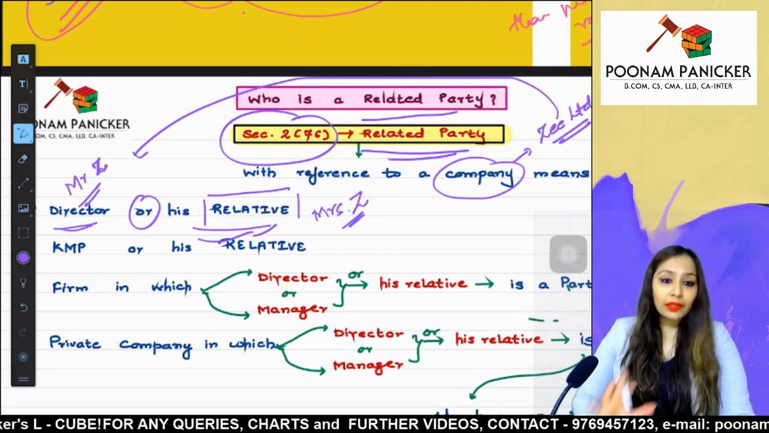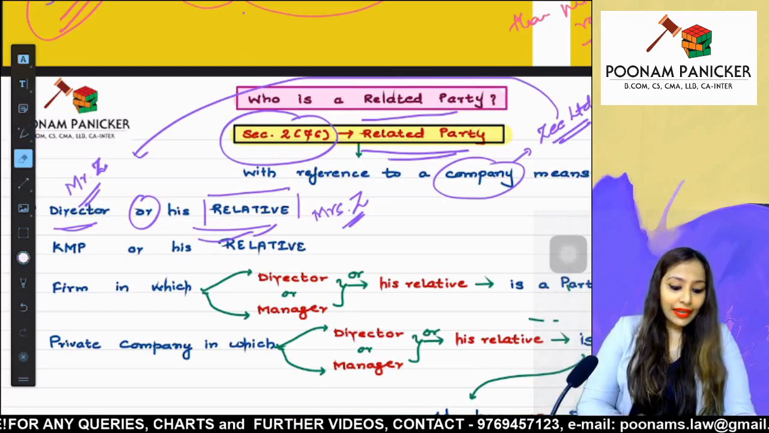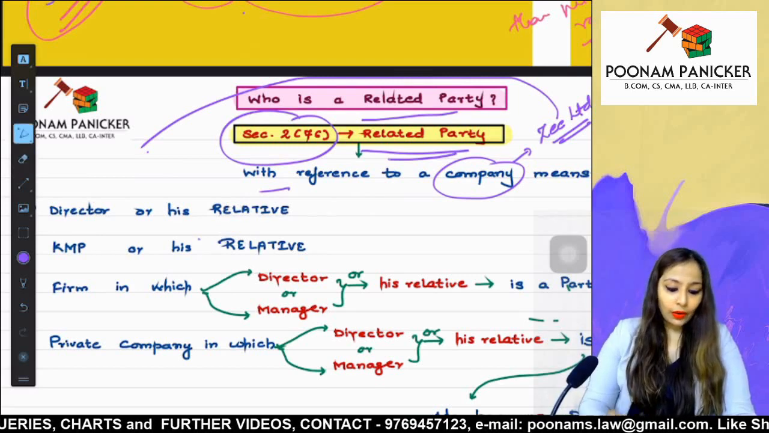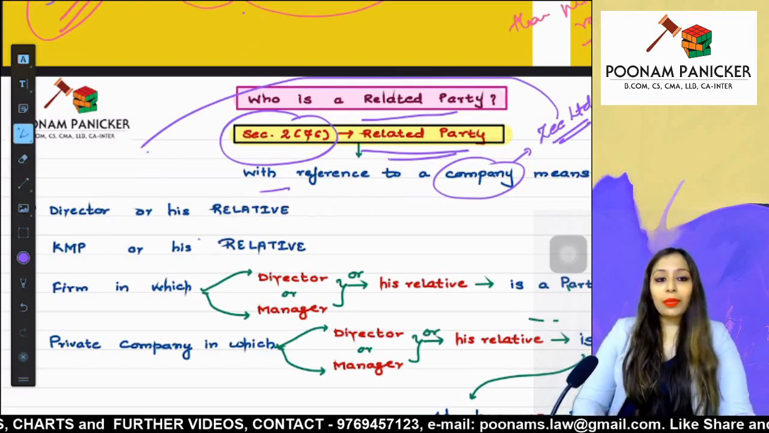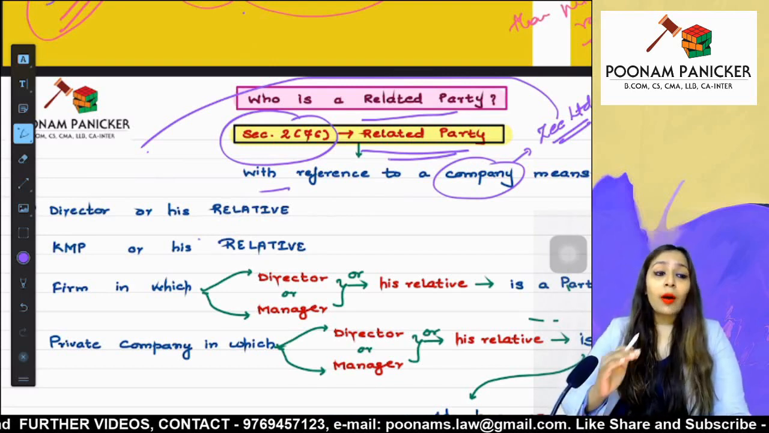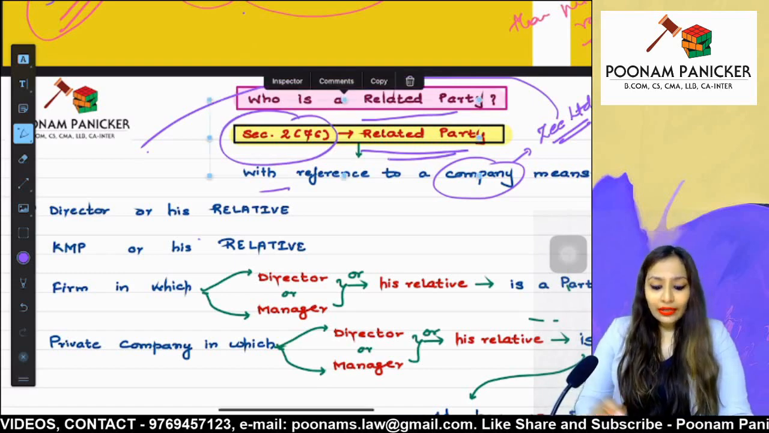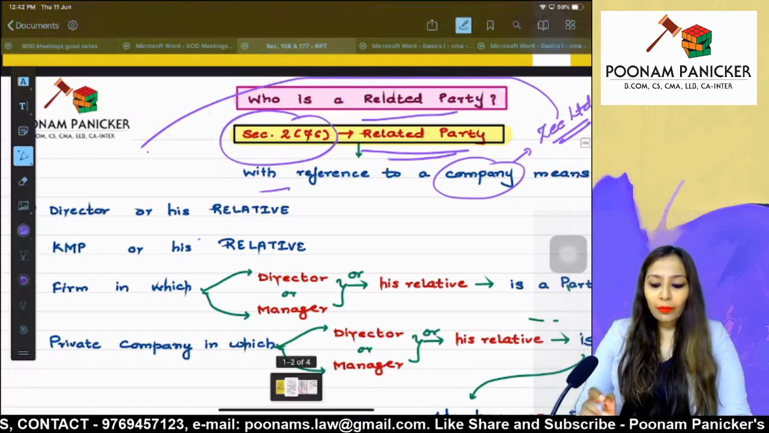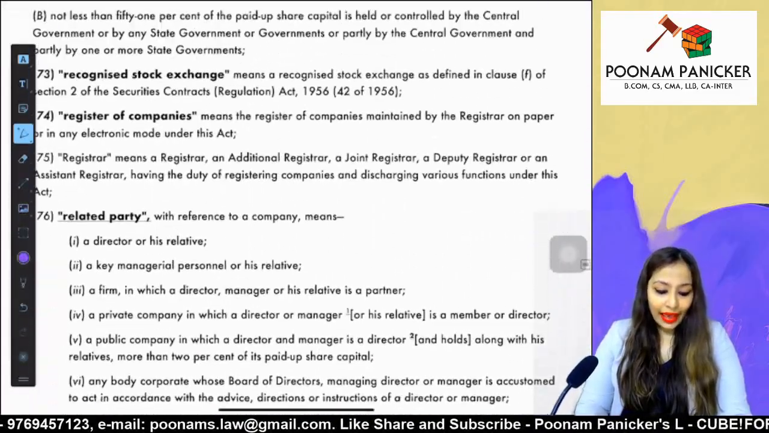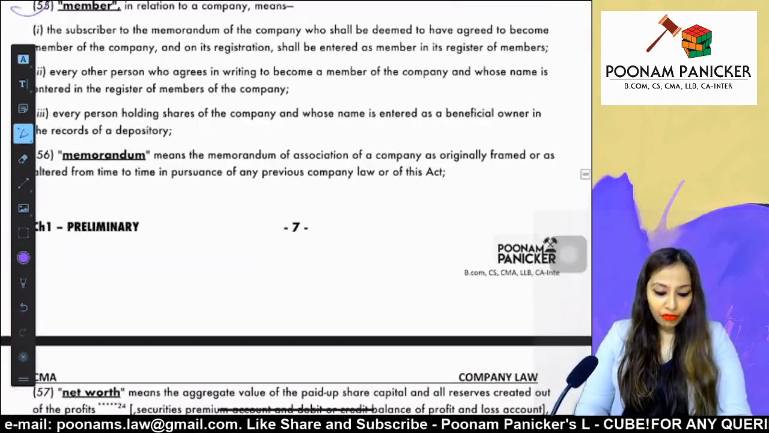Fine, first part is over. Director of that company or his relative. Next part talks about KMP of the company. Now what do you mean by KMP? KMP is key managerial personnel. These are people who are holding positions of power in the company. So let us have a look at the definition of KMP as well, which is again defined under the Companies Act. Let us see how KMP is defined.